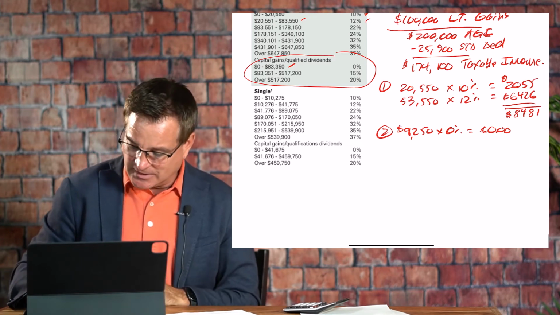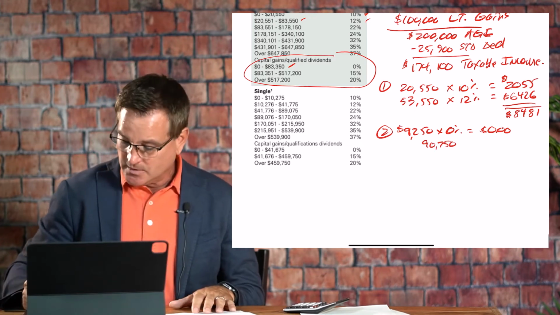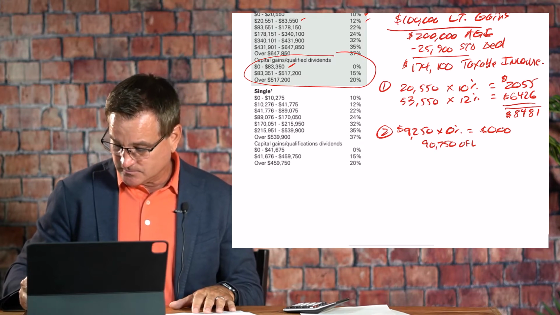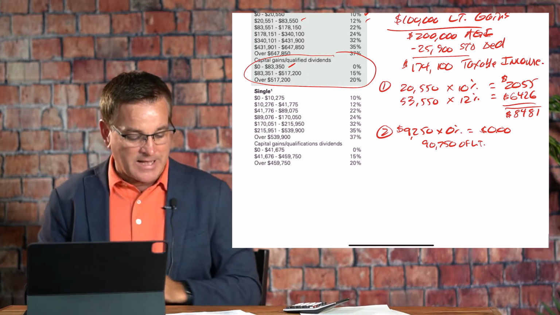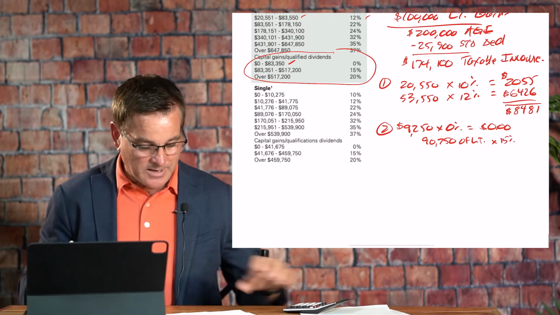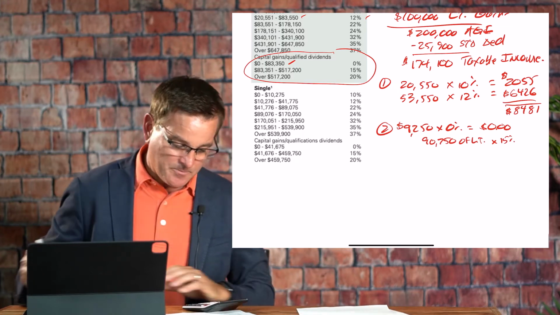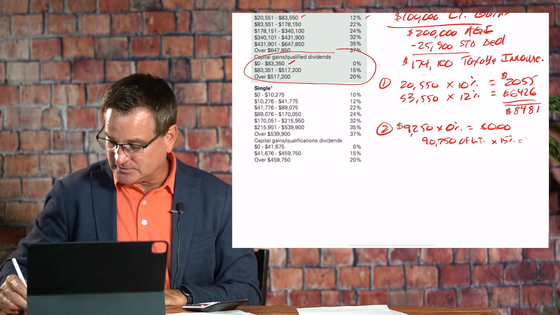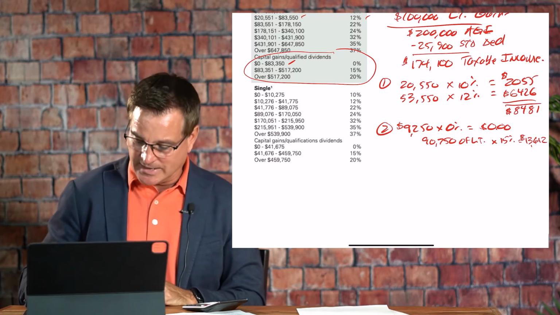So that leaves us $90,750 of long-term gains that is going to be taxed at the next bracket. And that next bracket is 15%. Okay, so $90,750 times 15% gives us $13,612 in tax on long-term capital gains. That's one way to calculate it.